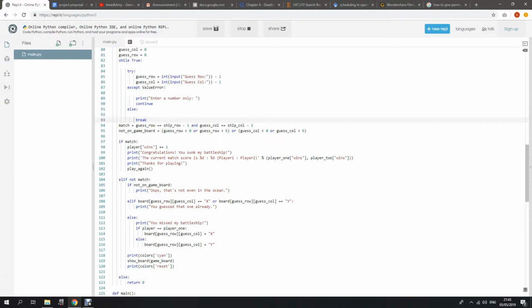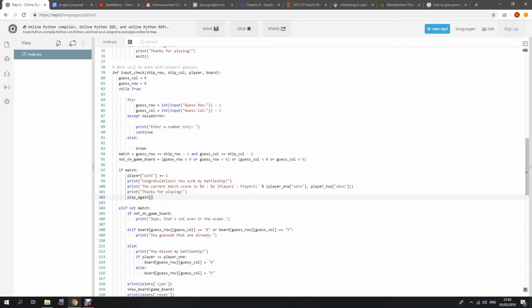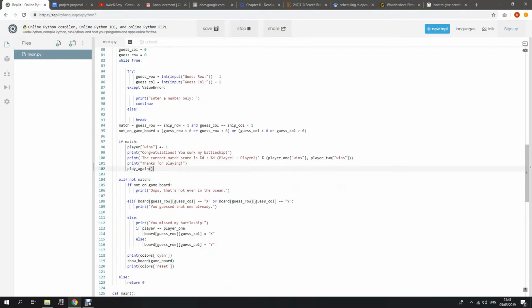So if the player matches the generated battleship, it will show congratulations, you sunk my battleship. So that player will get points, and it will show the match score at the end of each game. So this is playing again. It repeats to the upper part, do you want to play again?